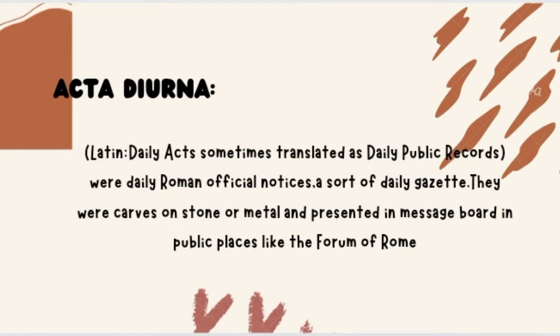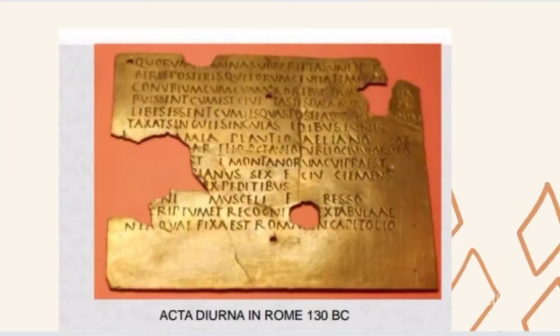Next one is Acta Diurna. It is Latin for daily acts, sometimes translated as daily public records, where Roman officials posted notices, a sort of daily gazette. They were carved on stone or metal and presented on message boards in public places like the Forum of Rome. This is the Acta Diurna.